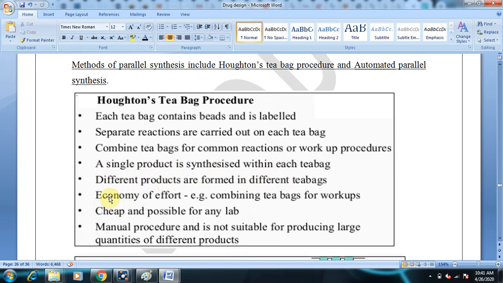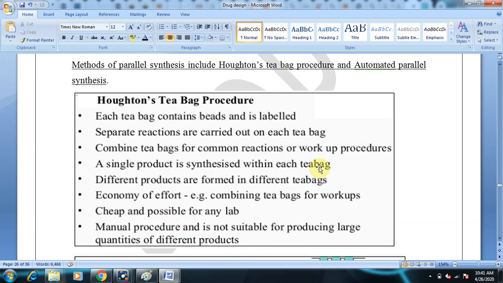What is the use? Economy of effort. Combining T-bags for workup is cheap and possible for any lab. It is a manual procedure and is not suitable for producing large quantities of different products. The Houghton T-bag procedure can be employed only for synthesizing small amounts of compound, and it is a cheap, economical method, but it cannot be used for synthesis of a large number of compounds.